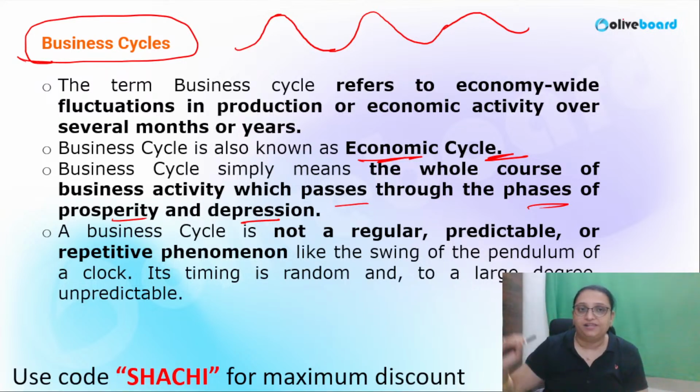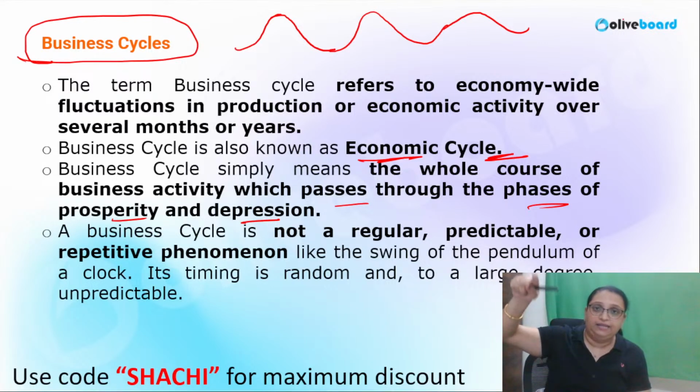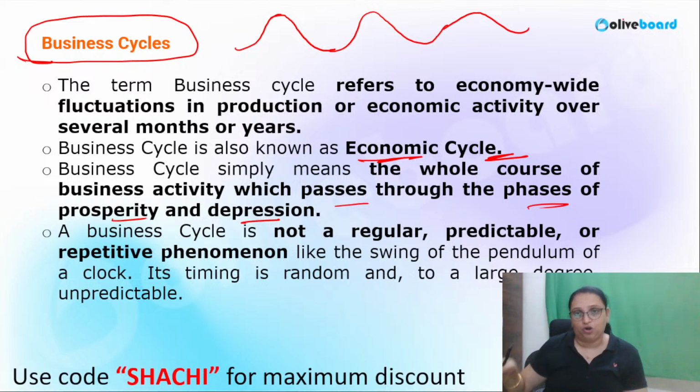Every economy passes through the phases of boom, recession, depression, trough, and then again prosperity, peak, recession, depression, trough. These need to be understood by economists before planning production or further activities, so that a proper decision can be taken.